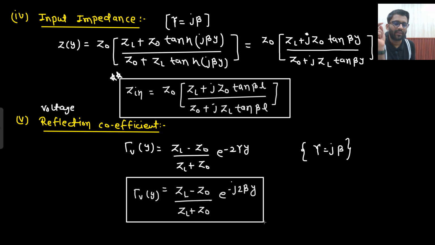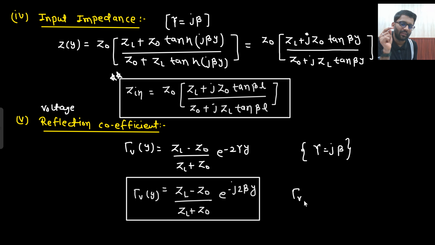Okay, this is your gamma Y. And if you need to write gamma V at the load, what will be the expression? ZL minus Z naught upon ZL plus Z naught.